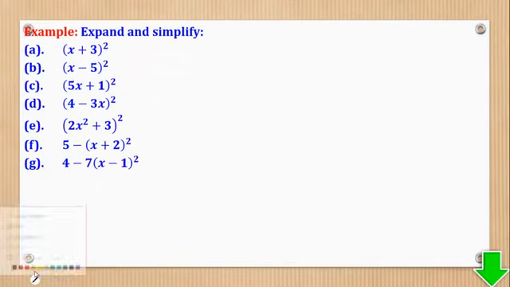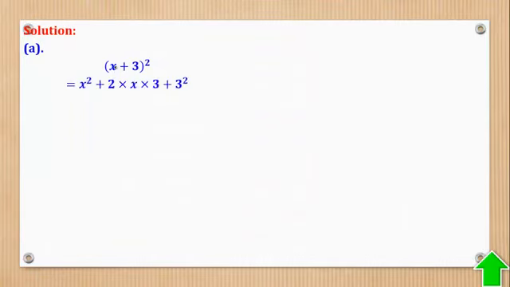So example 1 says expand (x + 3) squared. So we shall still follow the rule. 1, square the first term, then add twice the product of the first and last term, which is that.